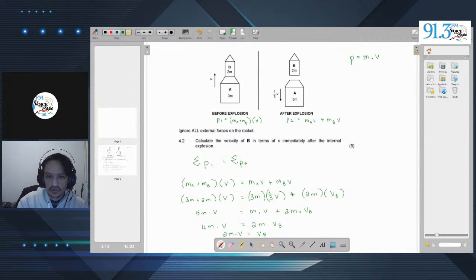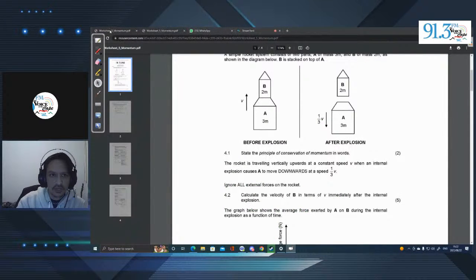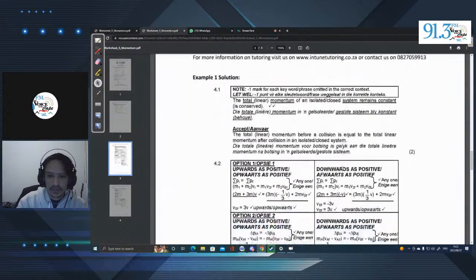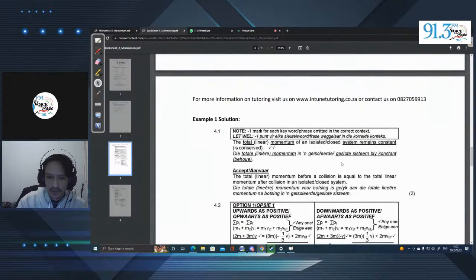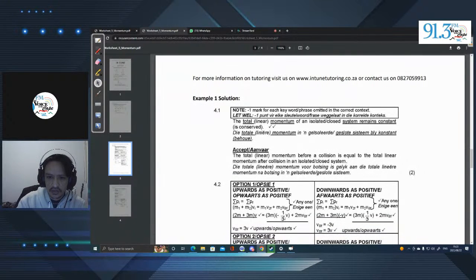Let's take a look at what the memo says. Was there anything else that we needed to do? I don't think so. Let's look at the memo. All right. And if we go down here, that's correct. That's correct.